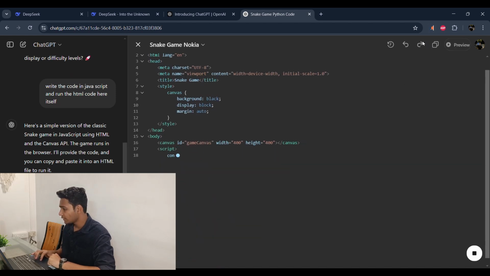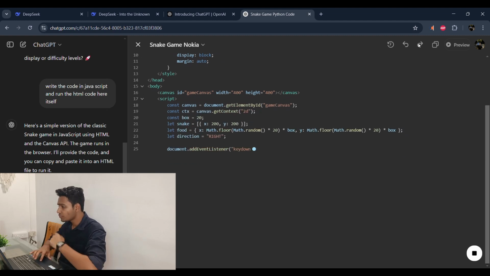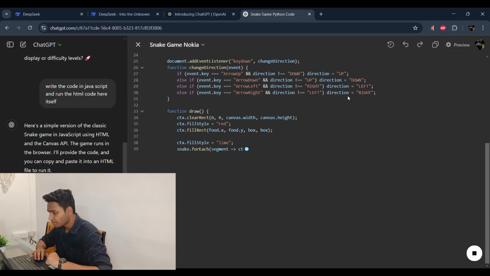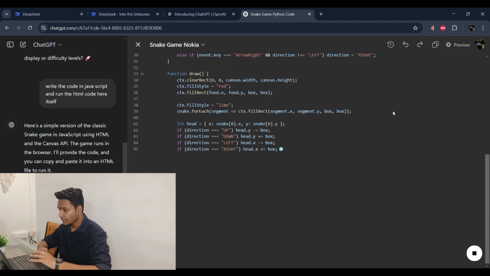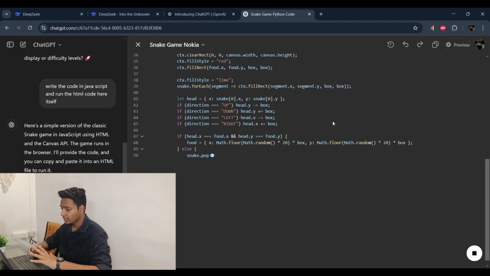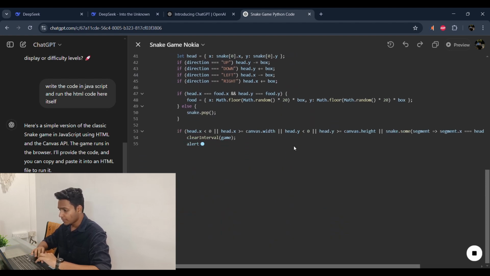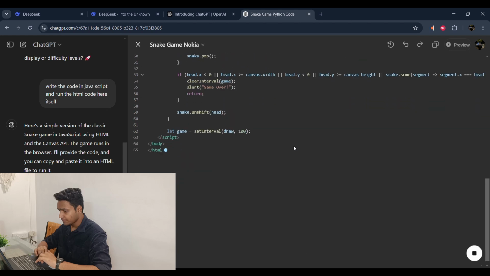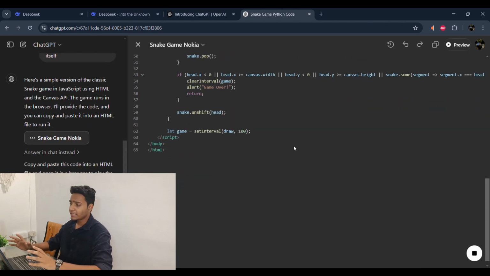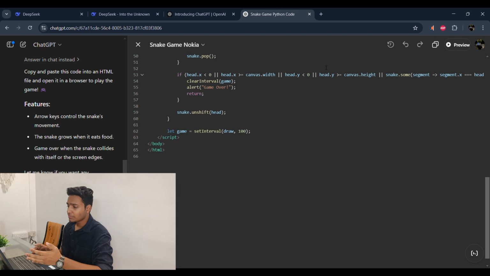Yeah, so it's building the game for me. We'll wait for it to complete the code. Yeah, this is the HTML code it is writing. And I think the speed of both ChatGPT and DeepSeek is almost the same. Of course, because it is building a very simple project and there would not be a lot of time difference between those. But what we are trying to do is compare these for our daily use. And as I said, for our daily use, they perform exactly the same.